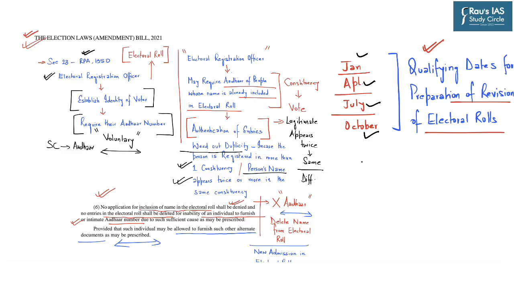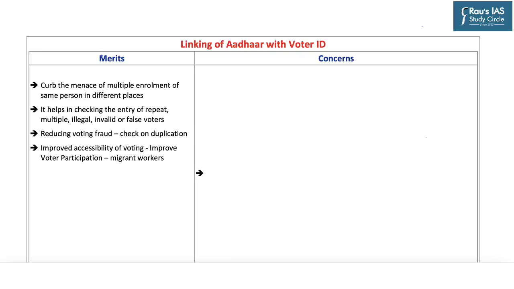So in this aspect, let's also go through some of the merits and also concerns with respect to linking of Aadhaar with that of electoral photo identity card. Now, the merit of linking Aadhaar with voter ID is to curb the menace of multiple enrollment of the same person in different places, as it will help to check the entry of repeat, multiple, illegal, invalid or even false voters.